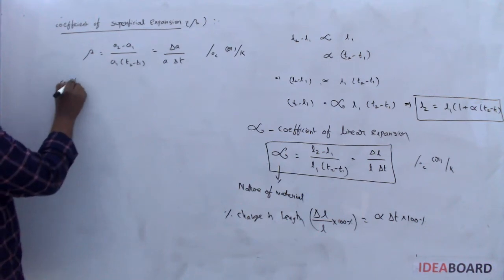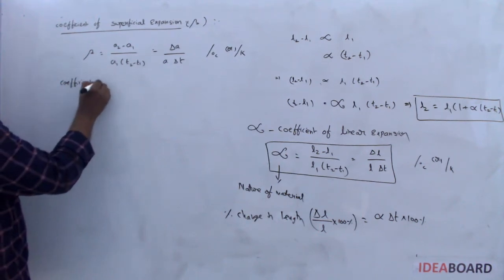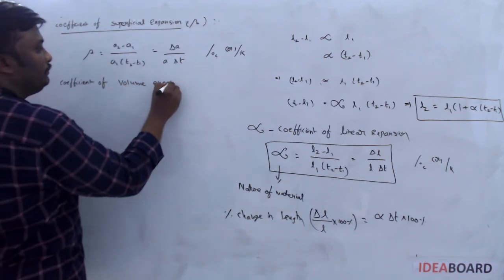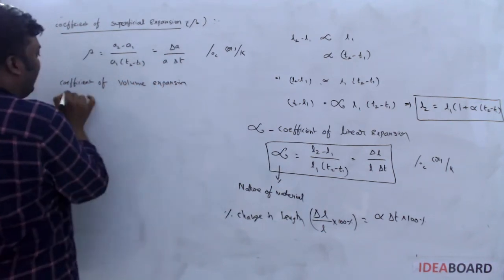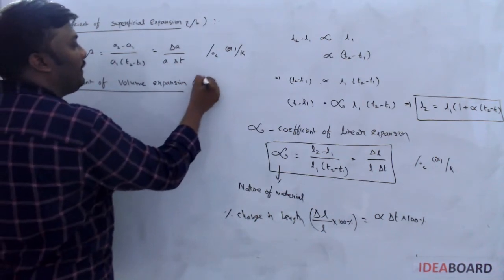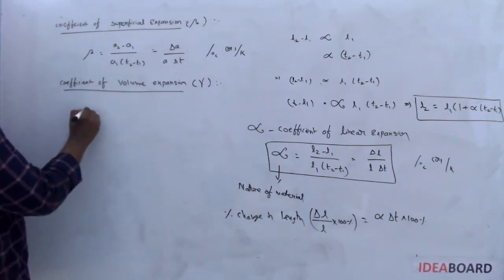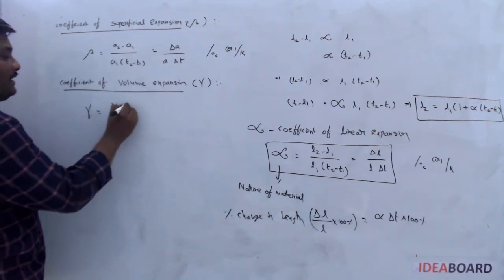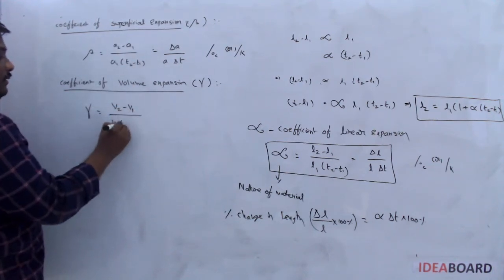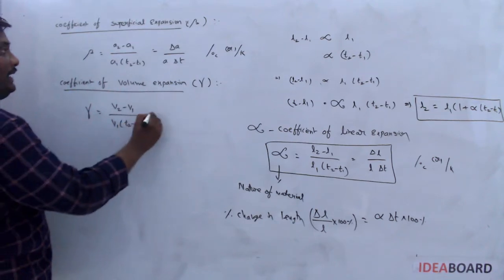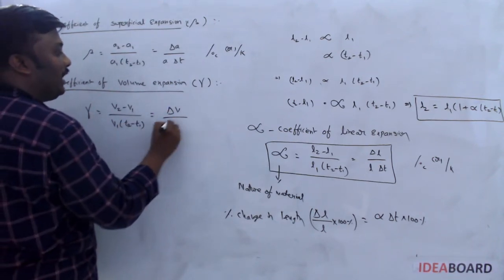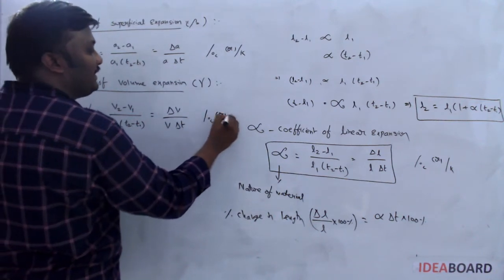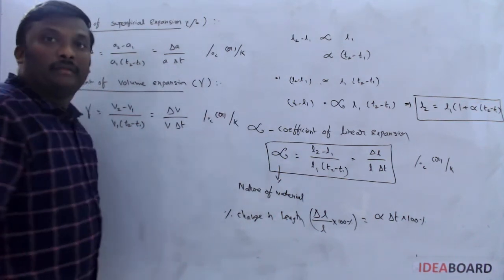Now the coefficient of volume expansion, or cubical expansion, is denoted by gamma. Gamma is related to volume. Hence, how will the formula change? V2 minus V1 by V1 into T2 minus T1, or delta V by V delta T. Units are per degree Celsius or per Kelvin.